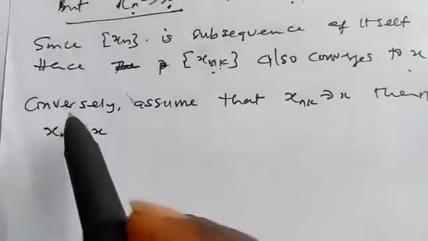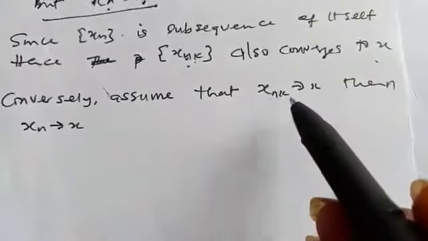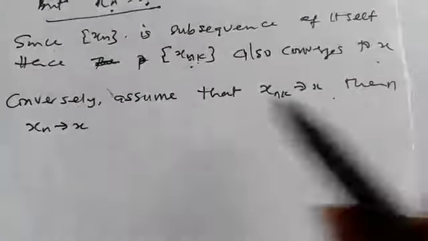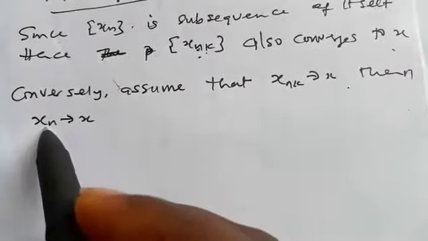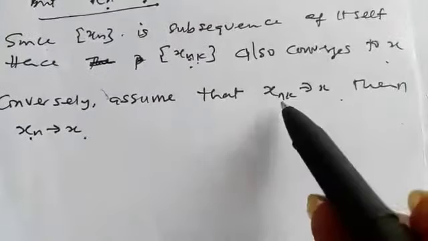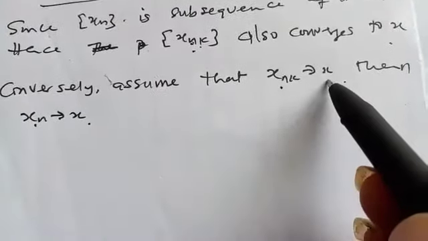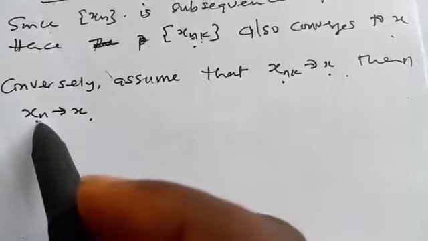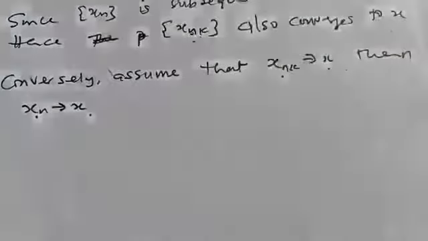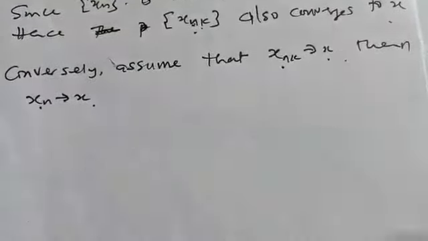Now we prove the converse part. So we write it like this. Conversely, assume that S_nk converges to S. Then we show that S_n converges to S. That is, if a subsequence converges to S, definitely S_n will also converge to S.